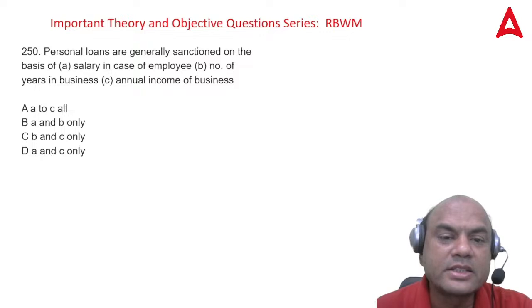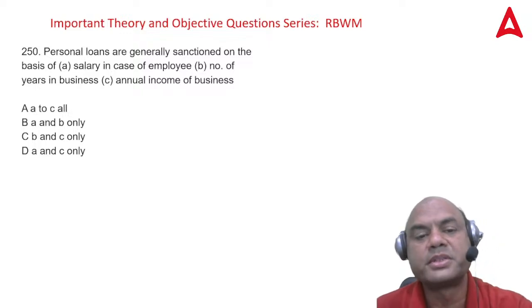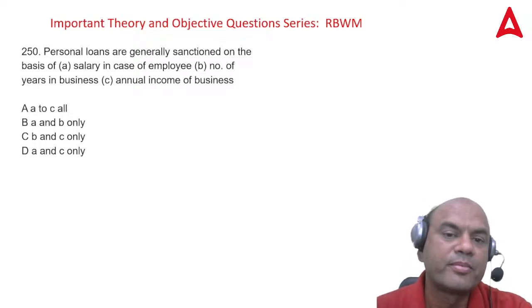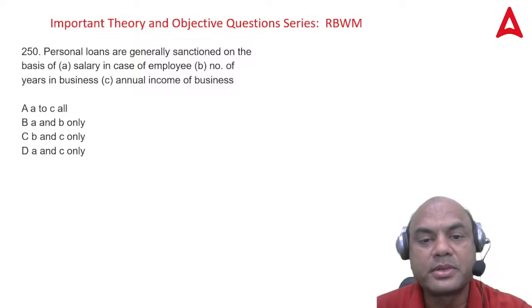Personal loans are generally sanctioned on the basis of salary in the case of an employee, number of years in the business, and annual income of the business. Now, what is the basis of sanctioning the personal loan?